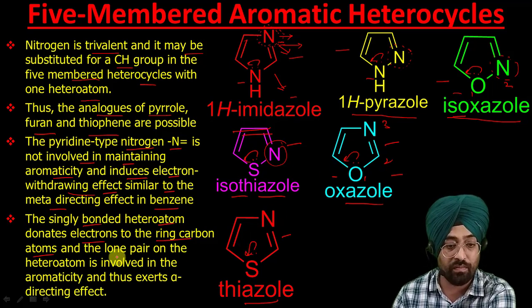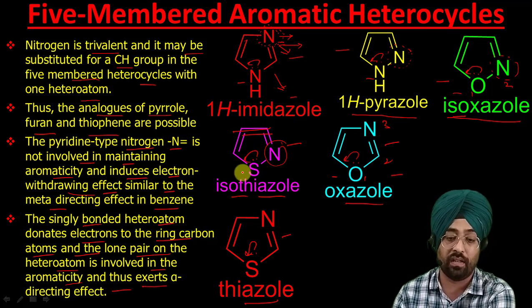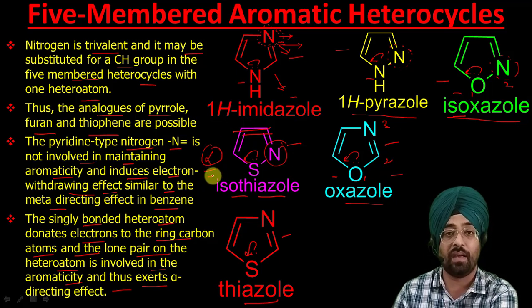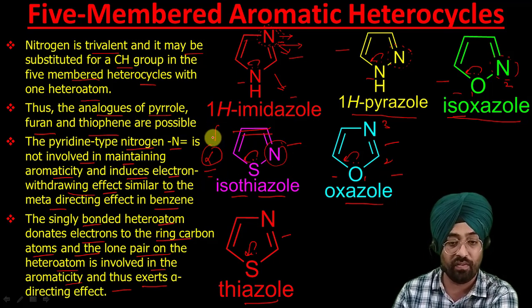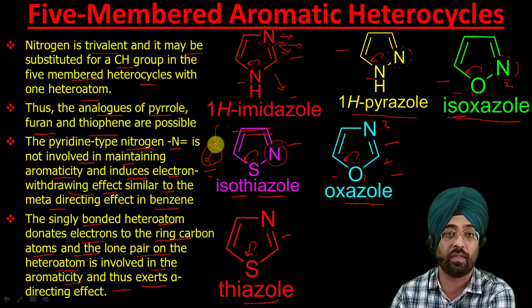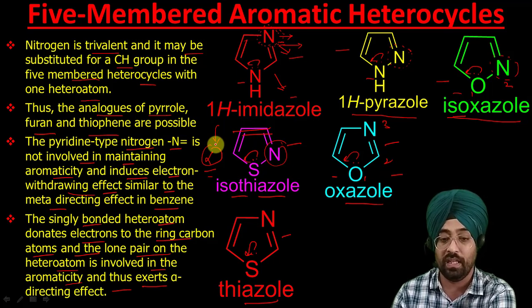So the singly bonded heteroatoms donate electrons to the ring carbon atoms, and the lone pair on the heteroatom is involved in aromaticity, as I have already discussed, and this exerts an alpha directing effect. So it says that the attacking reagent will prefer to attack the alpha position. I will discuss that when I discuss their chemical behavior, and I will give you the explanation of why they are alpha directing. So all these things we will discuss in our upcoming lectures. This was all about their classification.